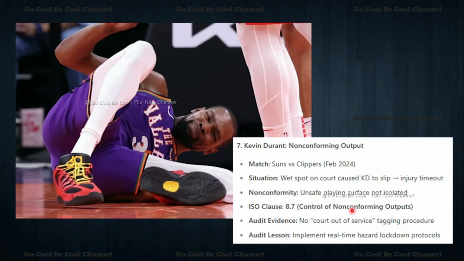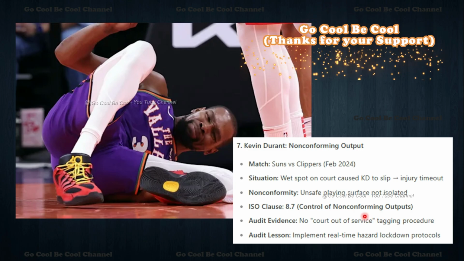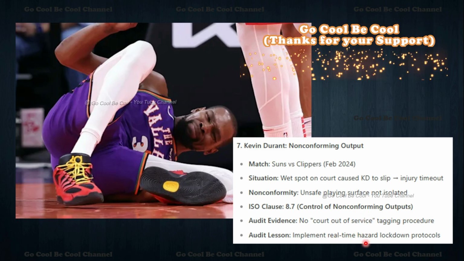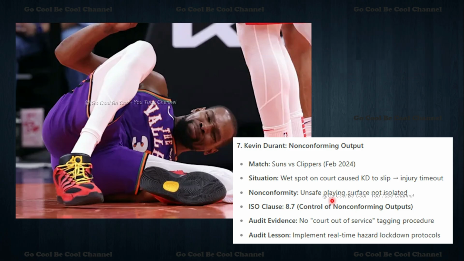We can say control of non-conforming outputs can be located here at 8.7, because the audit evidence is the court out of service. There is no court out of service tagging procedure, so this is not controlled. We can say like this non-conforming outputs. Implement real-time hazard lockdown protocols. We can locate this non-conforming output at 8.7. So please remember, for the incident that happened to Kevin Durant, 8.7 is where we can locate it exactly.